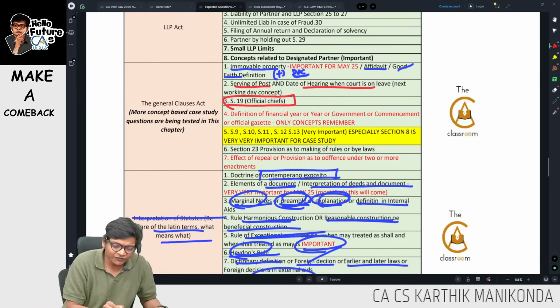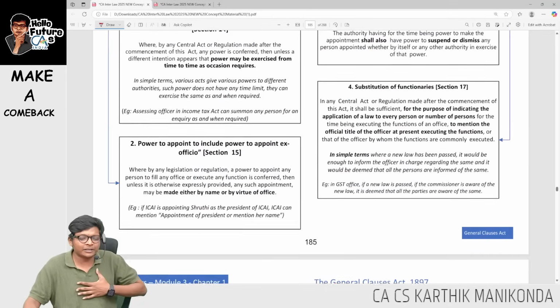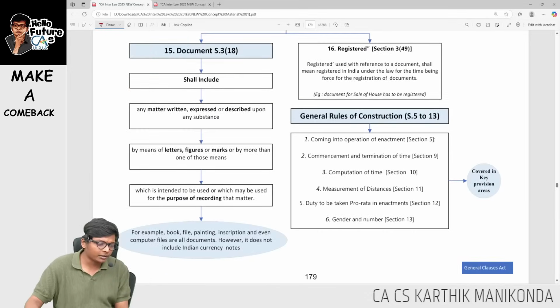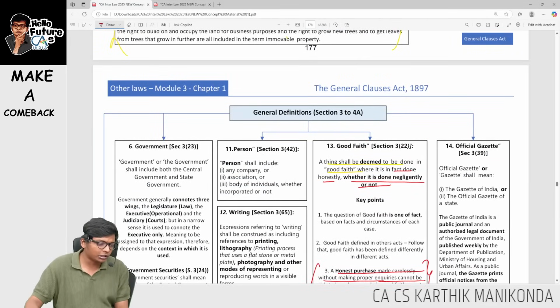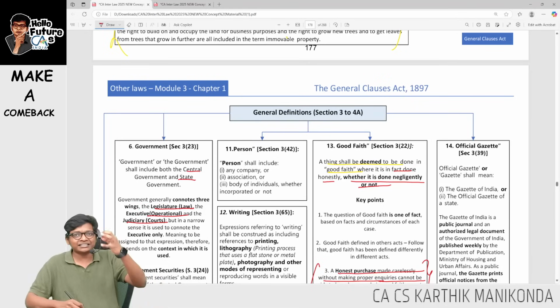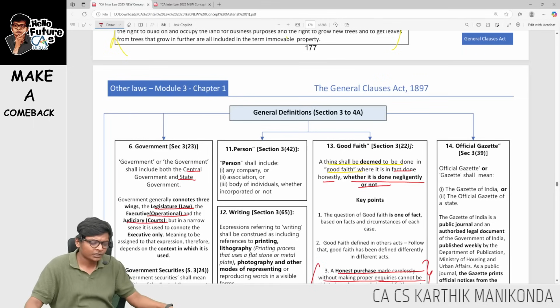Next, definition of financial year, government, commencement and official gazette. Few more concepts are important here, not the definition itself. First, I'm talking about government. Government includes both central and state government, and government means 3 things: legislative, executive and judiciary. These 3 things are included in government.